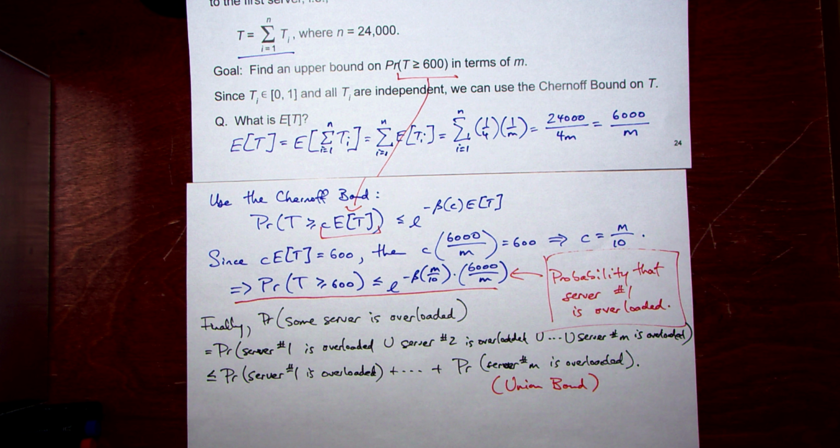Now, there's nothing special about server number 1 in this calculation up here. In fact, this analysis works the same for all of them, so they're all the same chances. It's m times whatever we got up here. So this is equal to m times the probability server number 1 is overloaded.